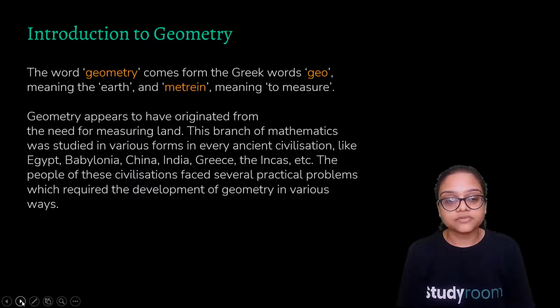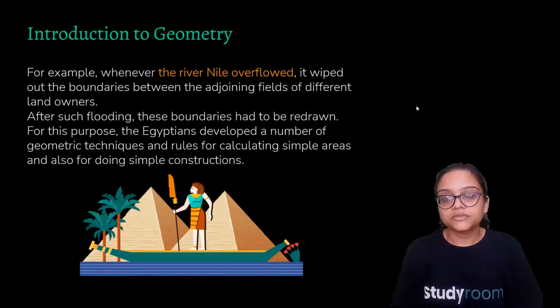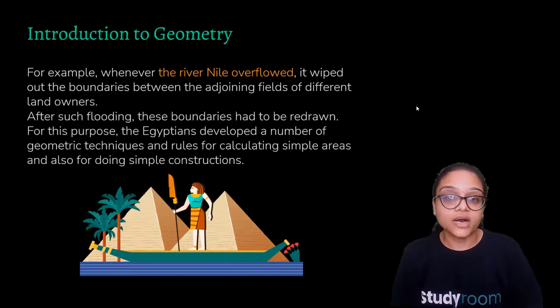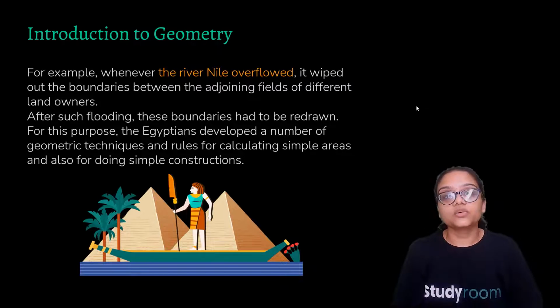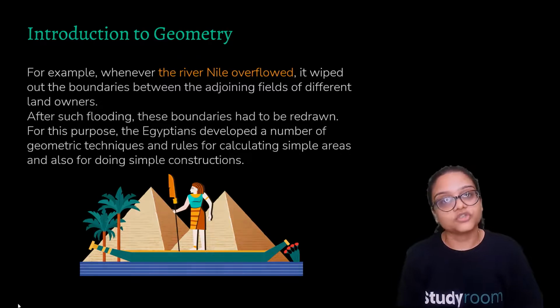Now, what were their problems which led to the development? Let us see. The first example in front of you was of the river Nile. Whenever it overflowed, the boundaries needed to be redrawn. Different countries had their boundaries, but due to the water flowing over them, the boundaries were swept away and needed to be redrawn. So there were certain measures taken to measure the land. Obviously, if the boundary is not there, you can't just claim that this land is yours. There needed to be a technique or method to fulfill the requirements of measuring the land. So here comes the need of geometry.